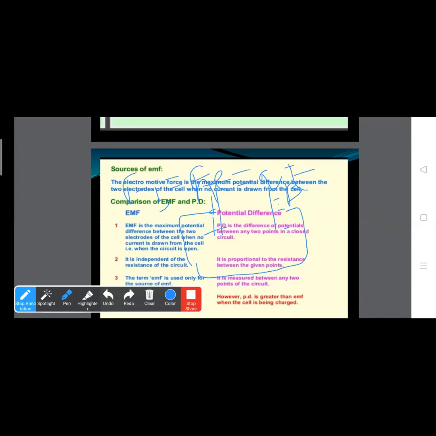Where V equals E into D is the potential difference between terminals. So E equals V, right? Where E is the EMF, electromotive force. Thus the electromotive force of a battery equals the potential difference between its terminals when the terminals are not connected externally, right?